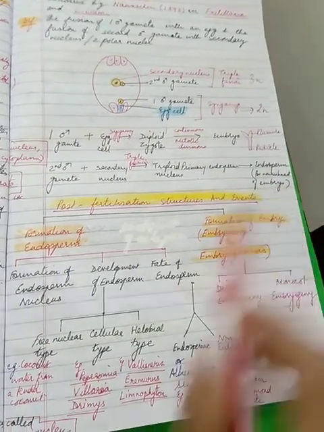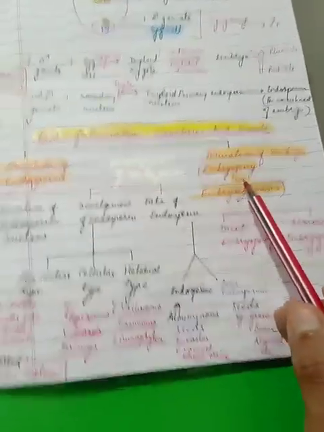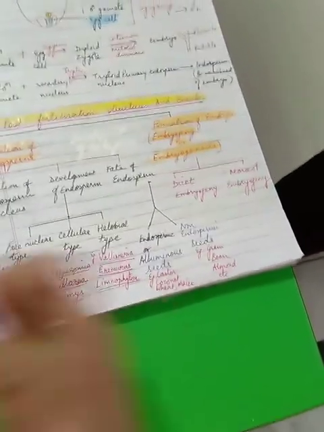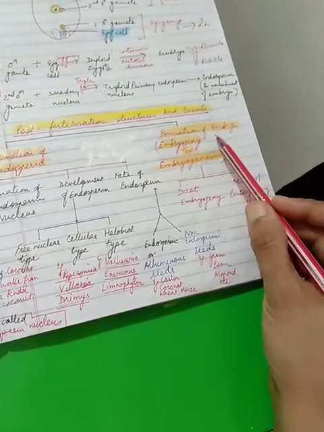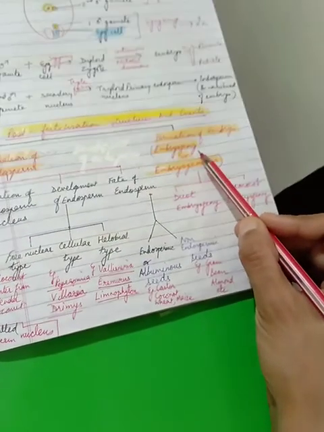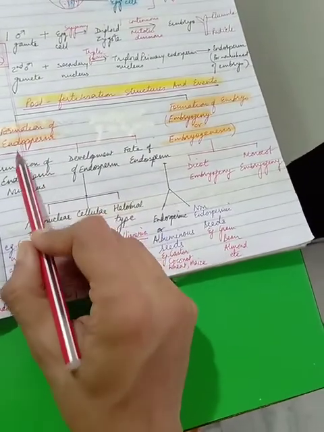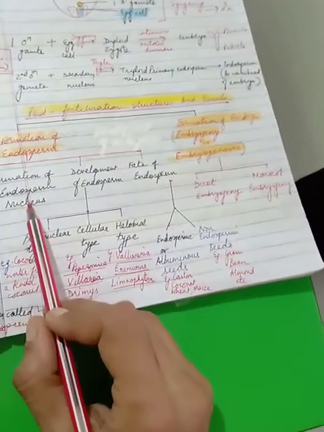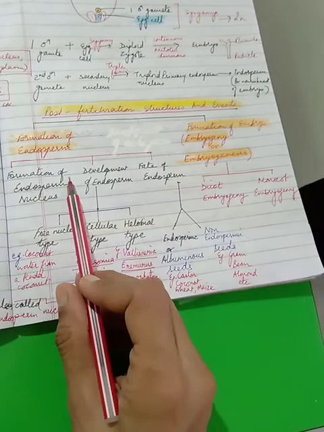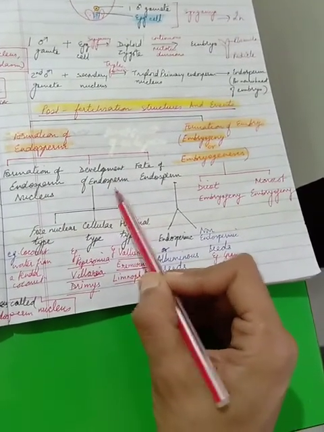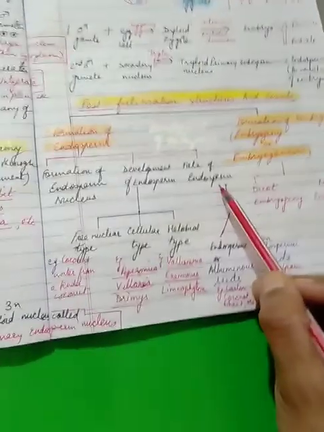embryo. Alright, now coming to the post-fertilization structures and events. In this, we'll broadly divide our heading into two parts that we call formation of endosperm and formation of embryo, that is embryogeny. Right? The first part, formation of endosperm, we'll divide under three side headings: formation of endosperm nucleus, then development of endosperm, and the fate of endosperm.